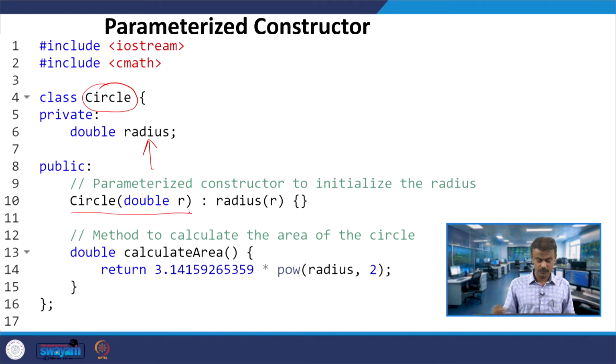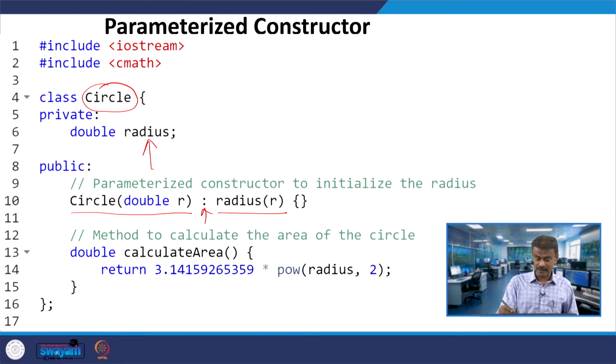So, here you have the constructor, alright. In fact, I have one argument R, a double R. Therefore, it is called a parameterized constructor, and the meaning of this, with the colon, is radius is equal to R, right.